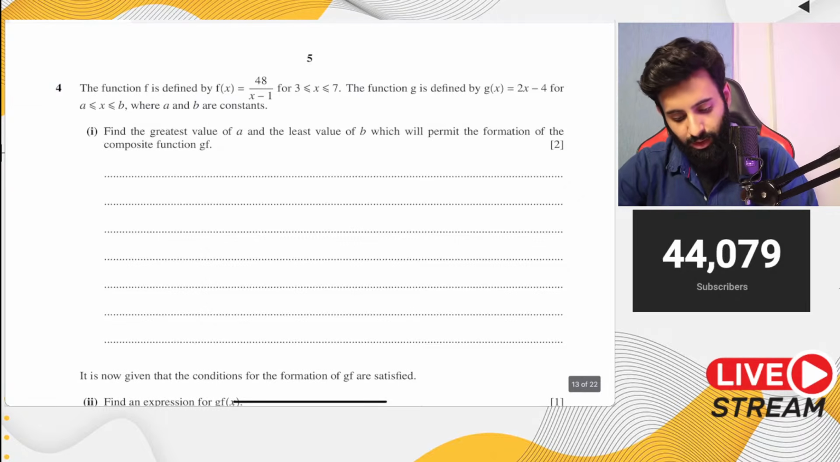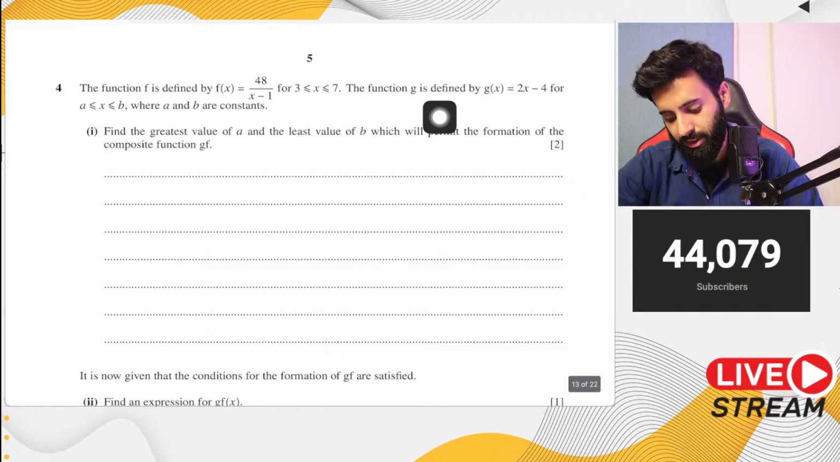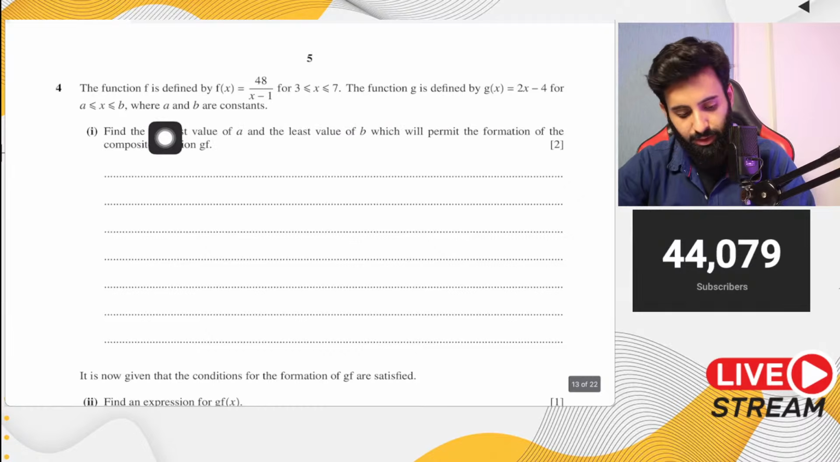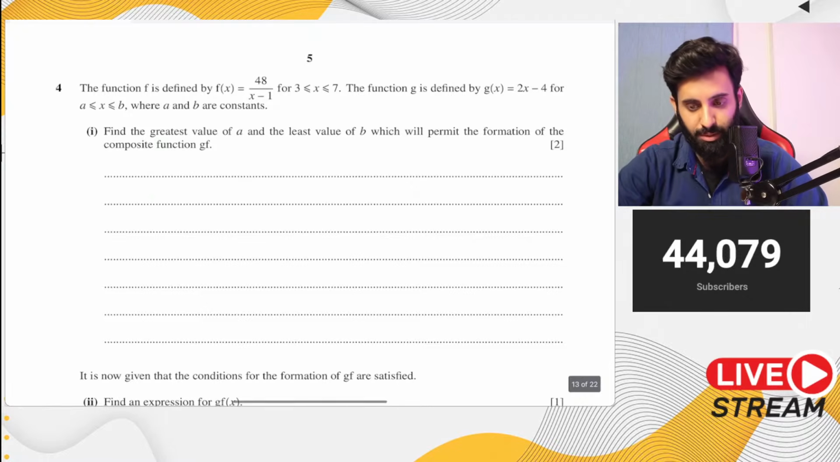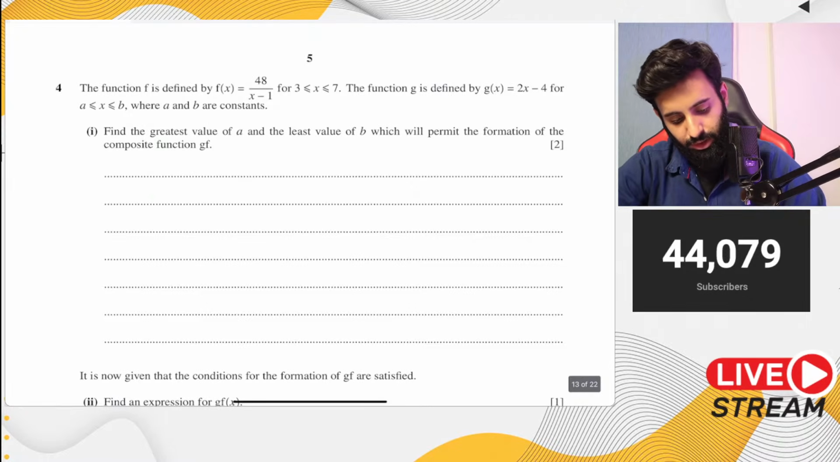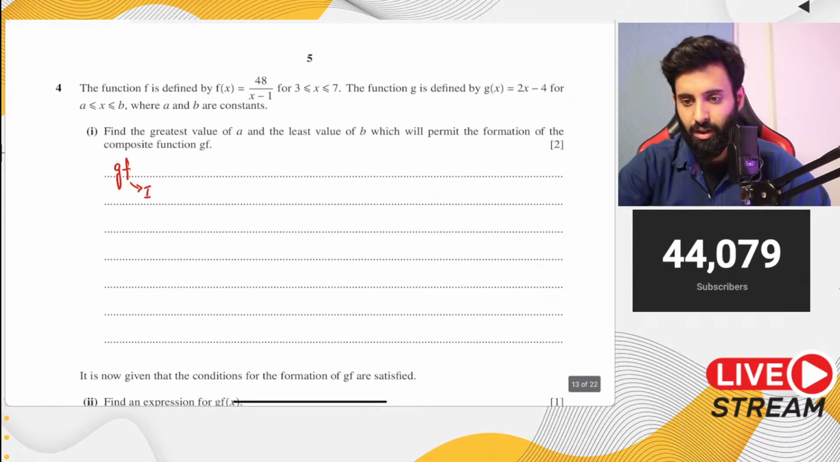So first of all, the question says the function f is given by f of x is 48 over x minus 1 for 3 to 7. The function g is defined by 2x minus 4 for x greater than a, less than b, where a and b are constants. Find the greatest value of a and the least value of b, which will permit the formation of the composite function gf. So gf means f is the inner function, g is the outer function.